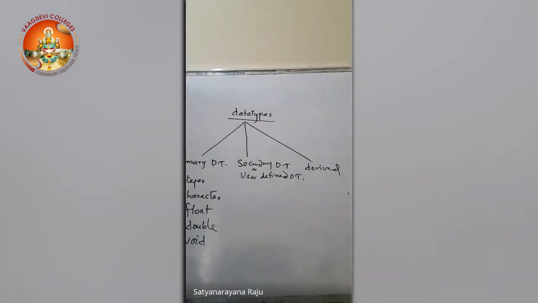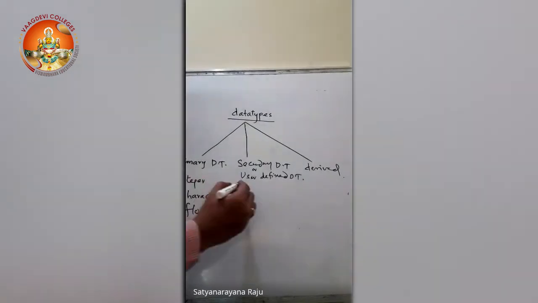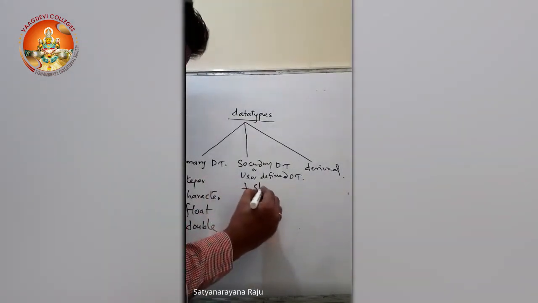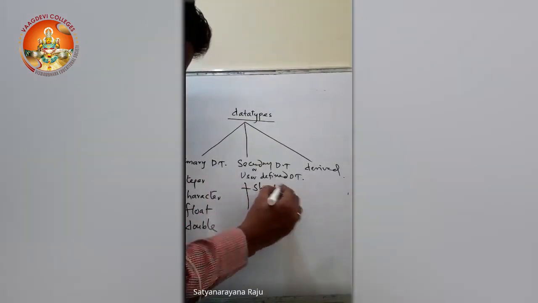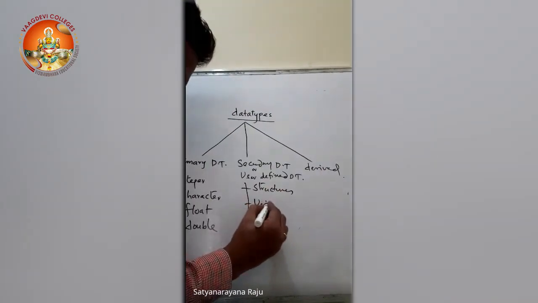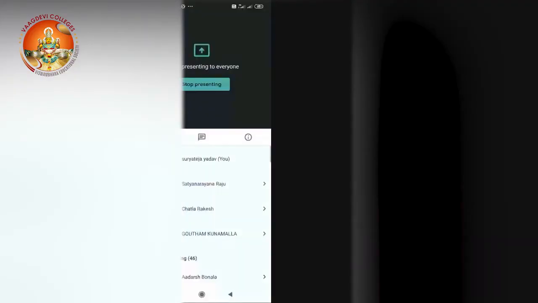So these are the fundamental data types. For the time being, no need to worry about void, because void can be taken as an empty data type. We will see it once again in functions. Coming to the secondary data types, you can take structures and unions. These are separate topics, separate concepts of C language.